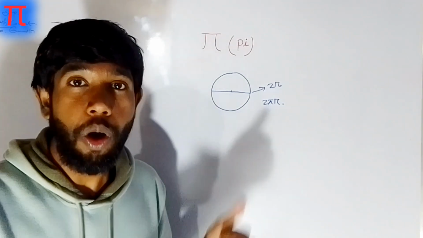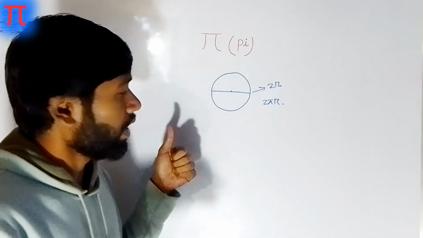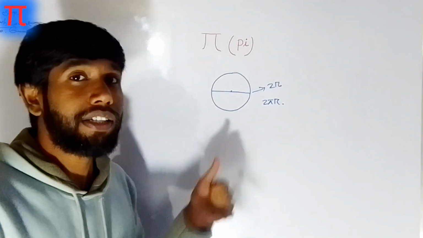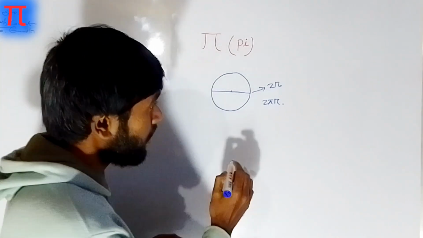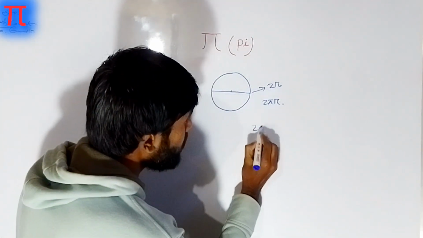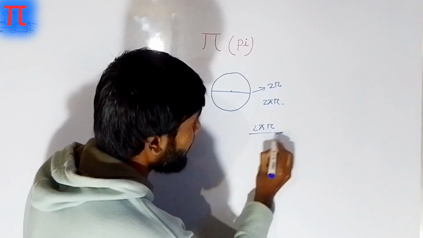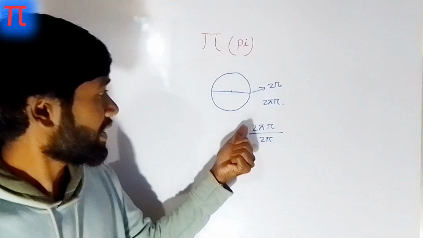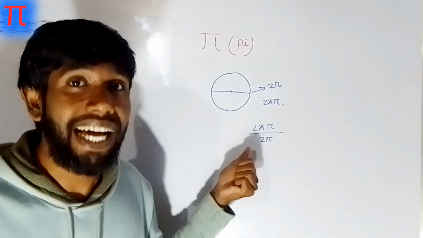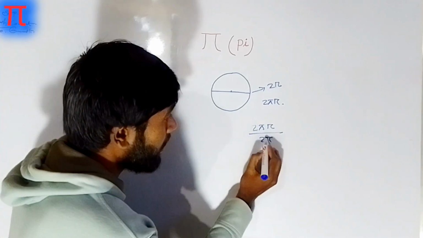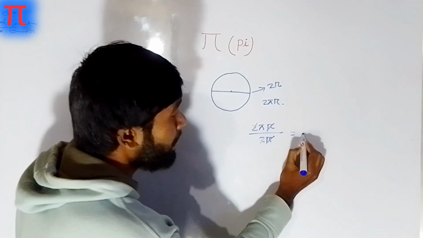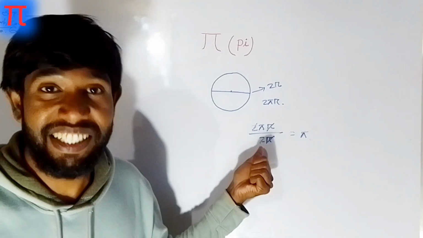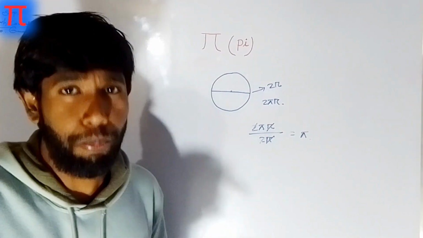Now the definition of pi is the ratio between the circumference and the diameter of a circle. Just prove it. 2 pi r divided by 2r, that is circumference divided by diameter. Okay, here the 2 cancels, the r cancels, and what remains is pi. That is the definition. And what is the value of pi?